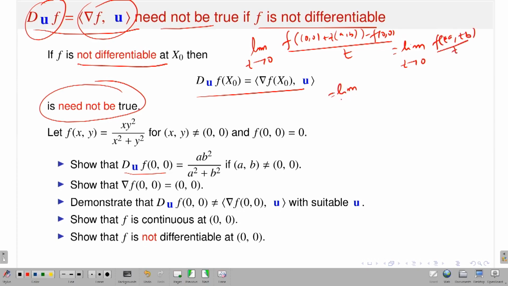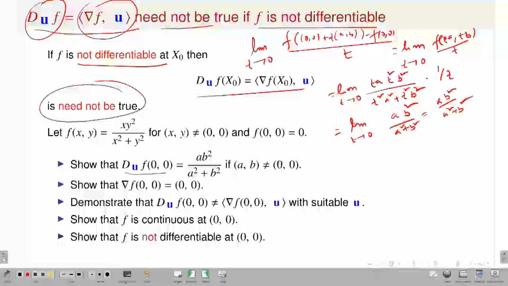Calculate it: limit as t approaches 0, f of (ta, tb) means what? This should be ta times t squared b squared, divided by t squared a squared plus t squared b squared, right, times 1 by t is there. That is very important, that in my last lecture I forgot. So, this is limit as t approaches 0. Now, you see the denominator has t cubed and the numerator has t cubed, so everything gets cancelled. So, you will have a b squared over a squared plus b squared. That means the limit exists, and which is nothing but this, and that is exactly what I have written. So, the directional derivative exists at the point (0, 0) in any direction (a, b) non-zero.